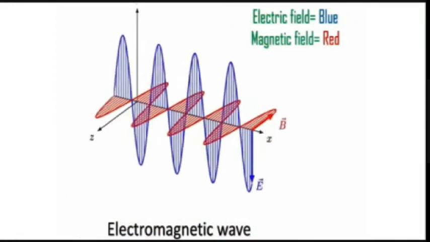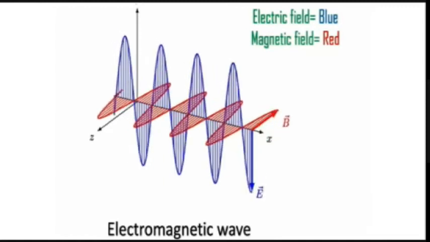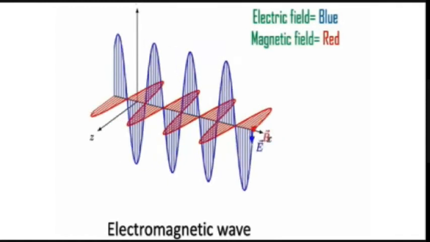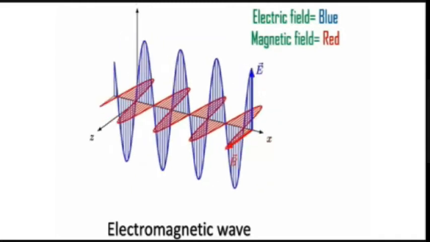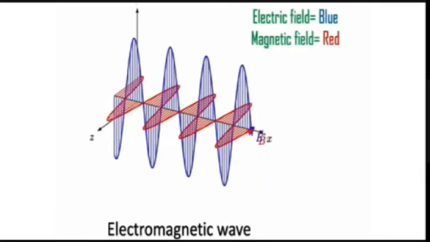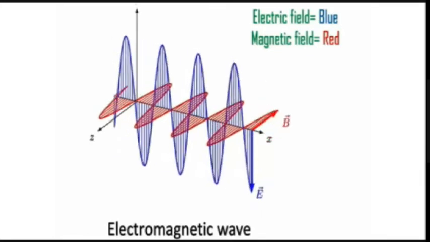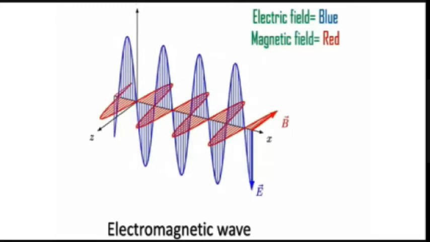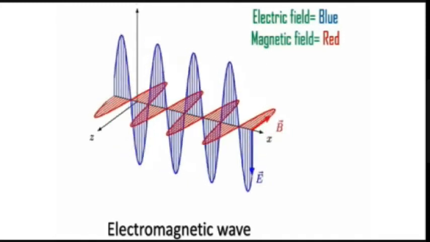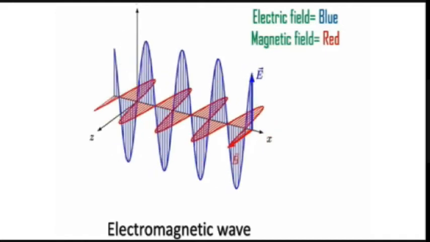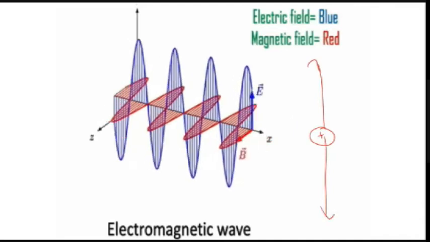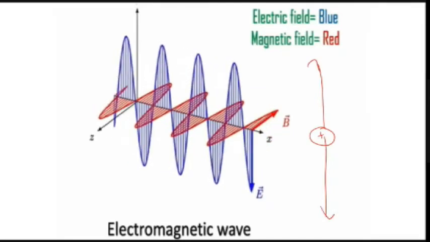You have already studied that a time varying magnetic field produces an electric field. In the same way, a time varying electric field produces a magnetic field. That means if a charge is oscillating, what is the meaning of oscillation? It is a simple example of acceleration.